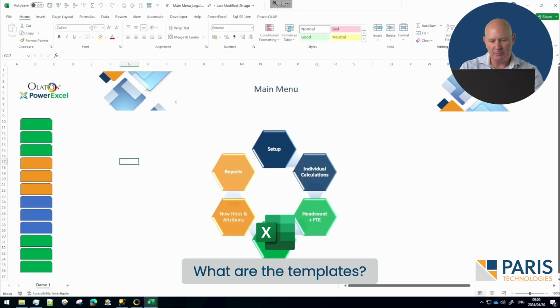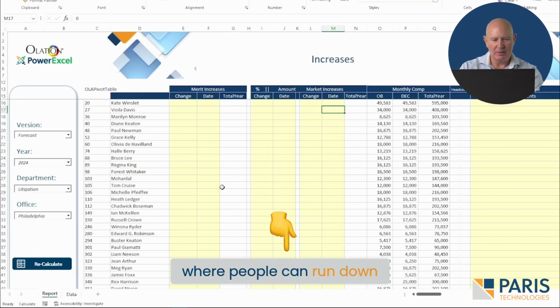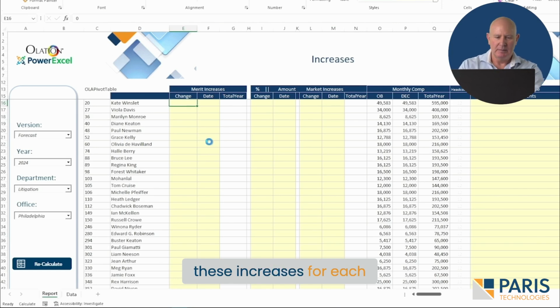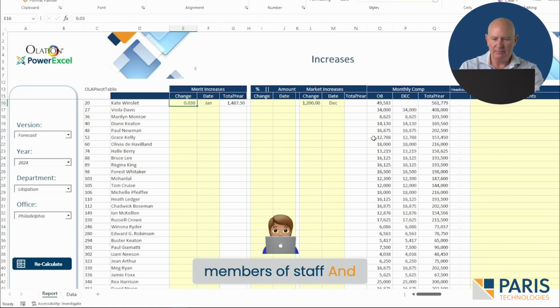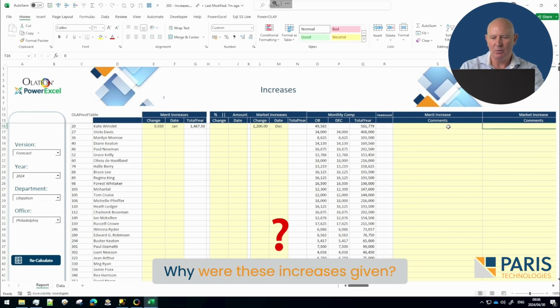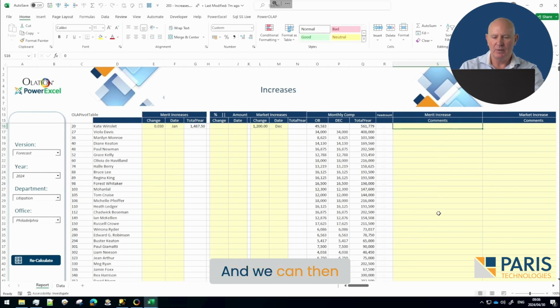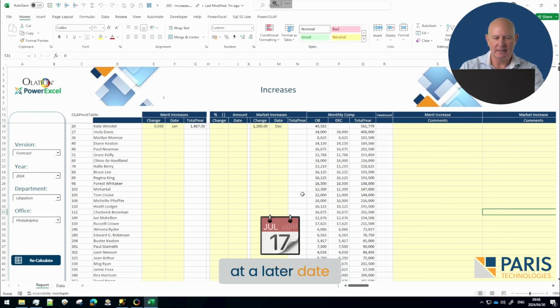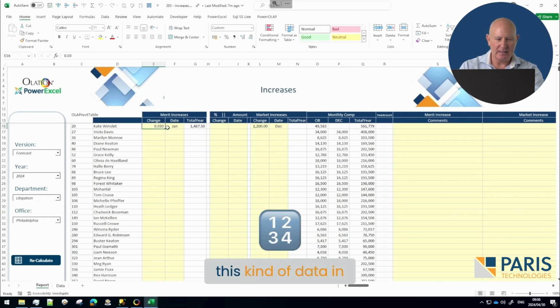What other templates? Potentially something like this will be very, very useful, where people can run down these increases for each of their members of staff, and this could be really useful, capturing the comments. Why were these increases given? And we can then report on these comments at a later date. Very simple to get this kind of data in.